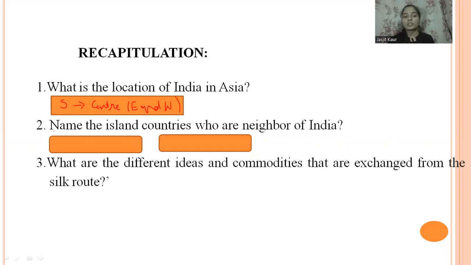And then the second question is, you have to name the island countries that are neighbors of India. Two island countries that we have discussed. Yes. So one is Maldives and the other one is Sri Lanka.